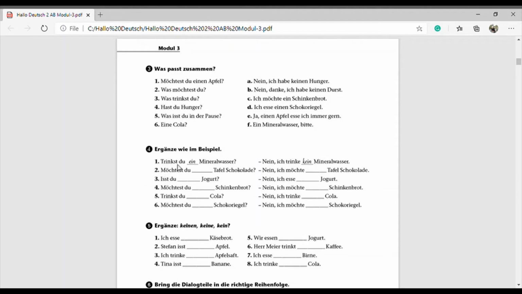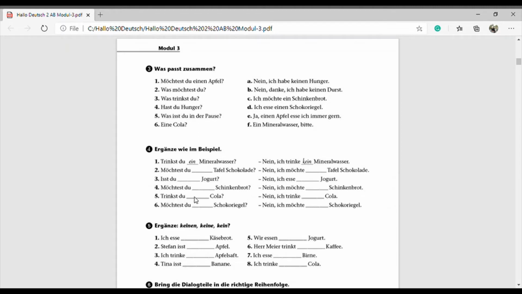So first one is trinkst du ein Mineralwasser? Then nein, ich trinke kein Mineralwasser. Then number 2, möchtest du das Tafelschokolade? So Schokolade has the article eine. So möchtest du eine Tafelschokolade? Then nein, ich möchte keine Tafelschokolade. Then isst du einen Joghurt? Then nein, ich esse keinen Joghurt. Then möchtest du ein Schinkenbrot? Then nein, ich möchte kein Schinkenbrot.